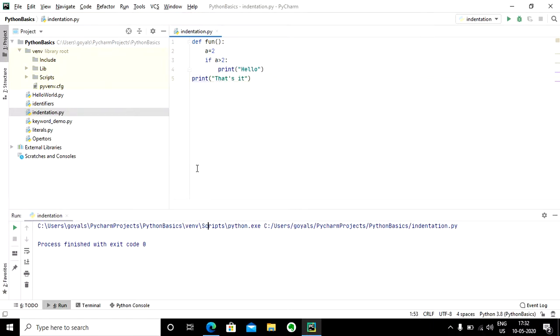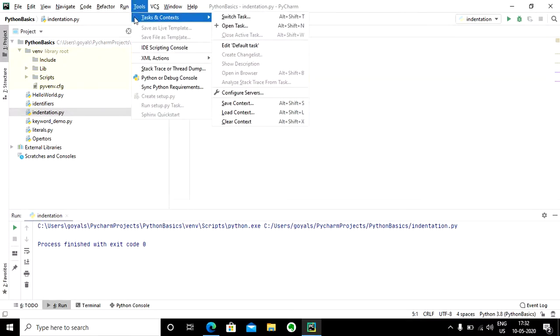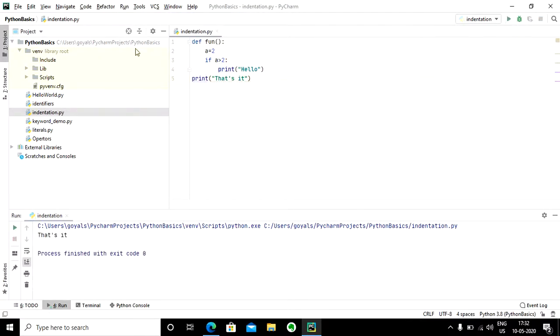We are still not calling the func function, but if I execute this program again, then that text is going to get printed, because now this print statement is not a part of this function.